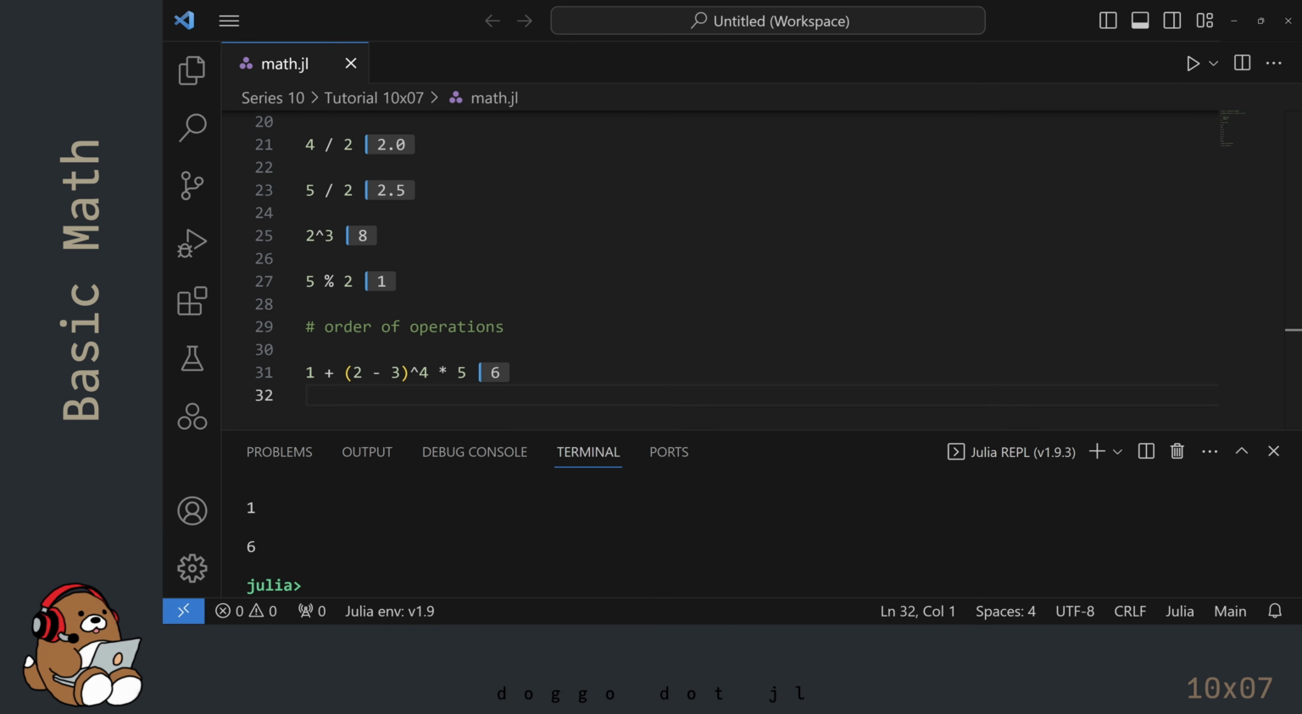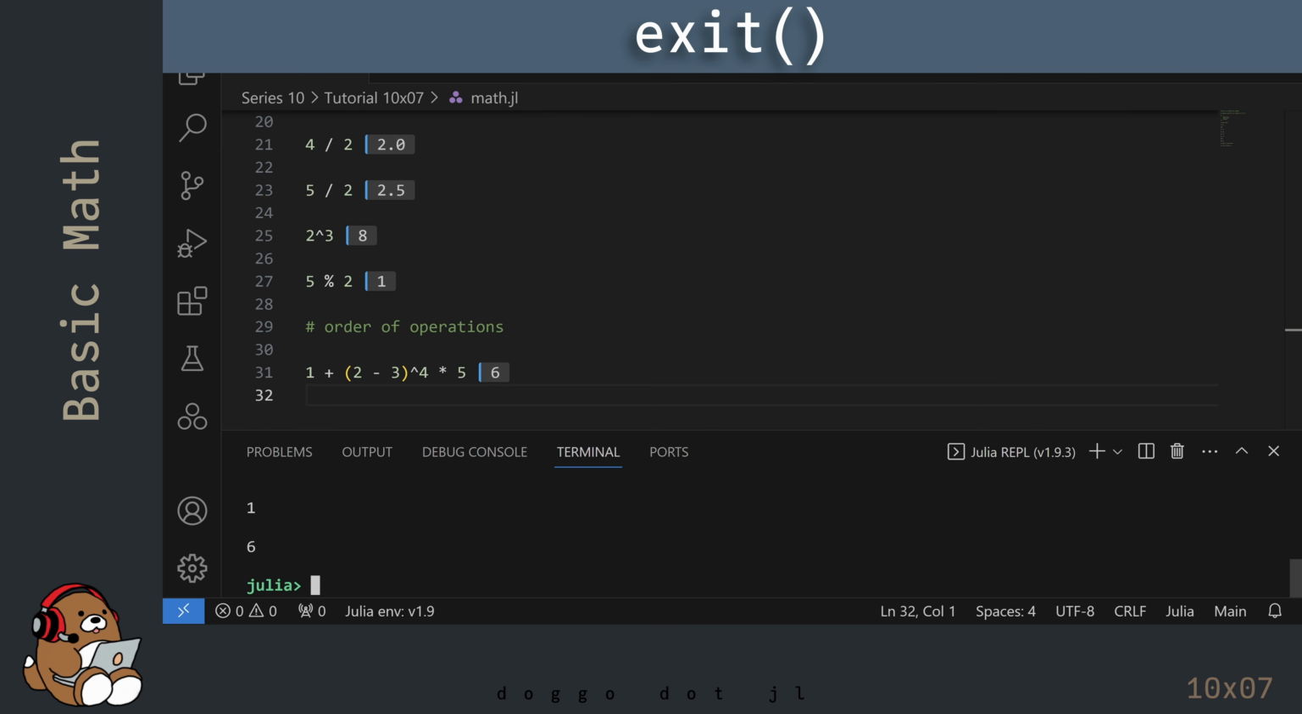In order to get comfortable working with basic math in Julia, try writing your own code using different numbers, and by combining the various operators. When you're done practicing, you can close out of the Julia REPL by clicking in the REPL. Then you can either use exit immediately followed by a pair of parentheses, like you've done in the past, or you can use the keyboard shortcut Ctrl-D as in doggo, which is what I'm doing here.